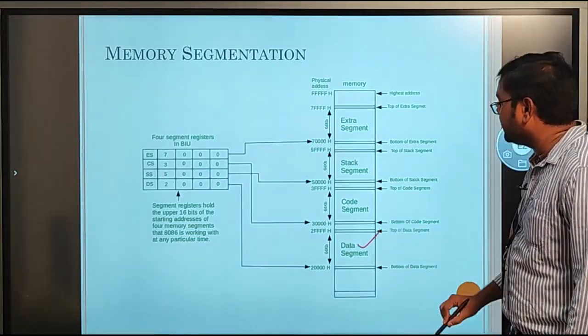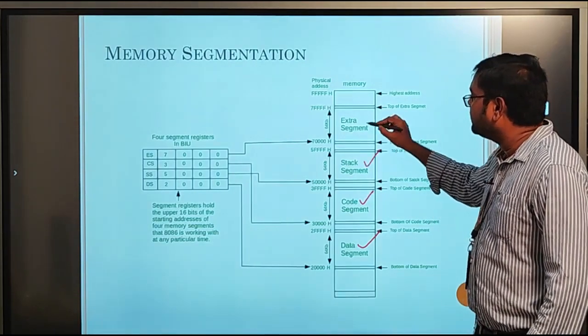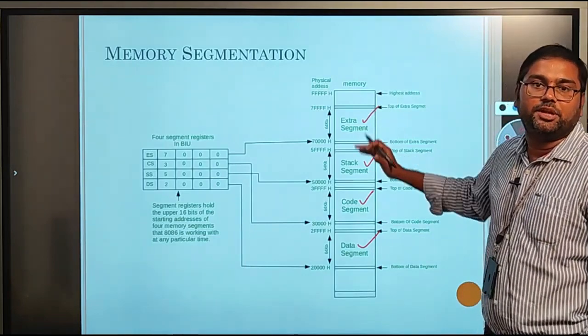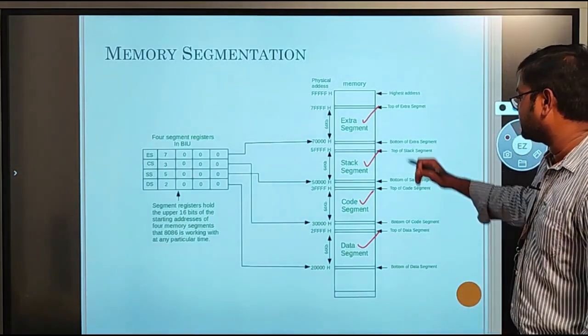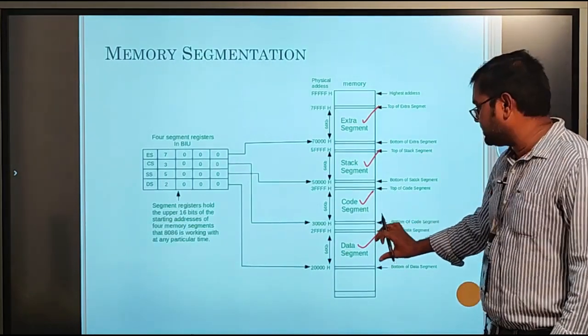So this is for storing data, this segment is used to store the code, this is for the stack, and this is for extra data. Like this, we completely divide the entire memory into different segments, so that we can easily access a particular piece of data in a segment.